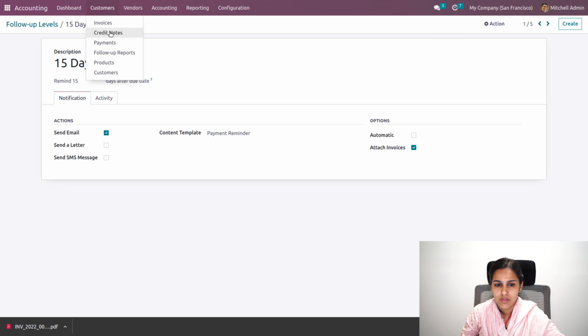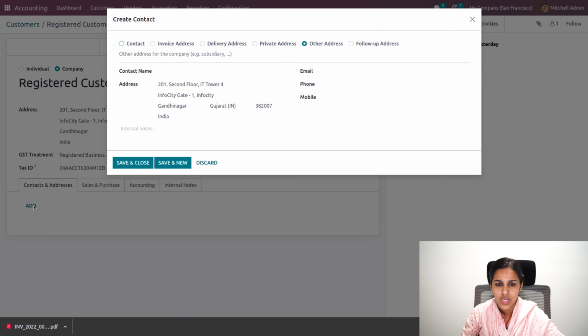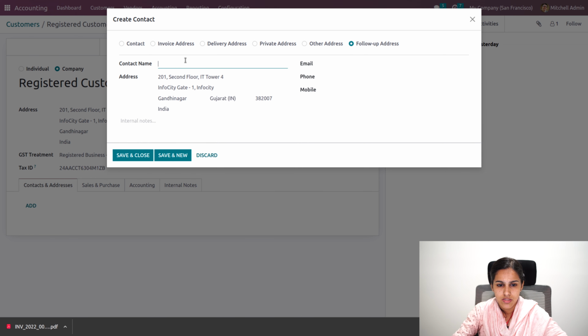Before that, let's go to the customers, and for this registered customer, let's add one address. In Odoo version 16, we have a new feature, that is, we'll be able to add the follow-up address. So I'll add a new follow-up address, for example, checks.